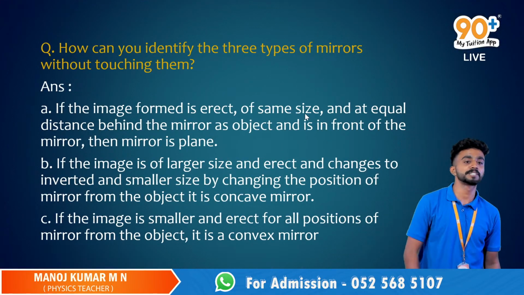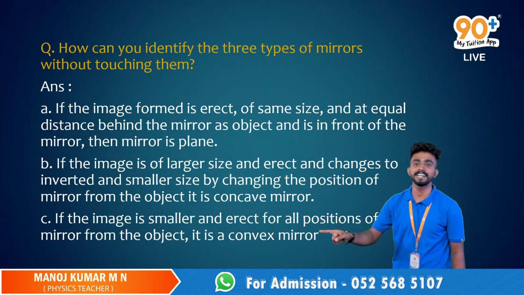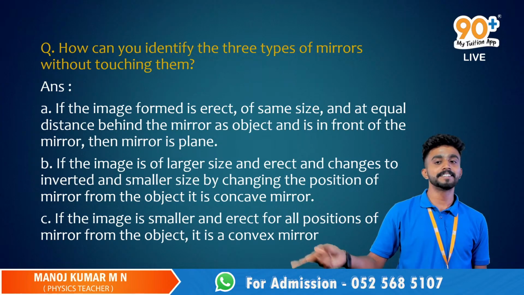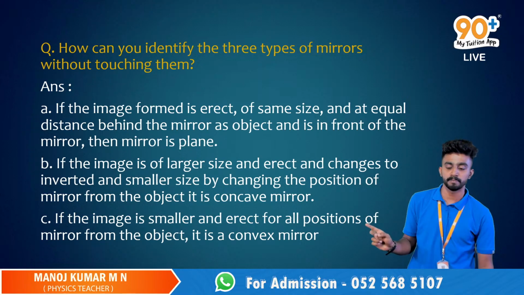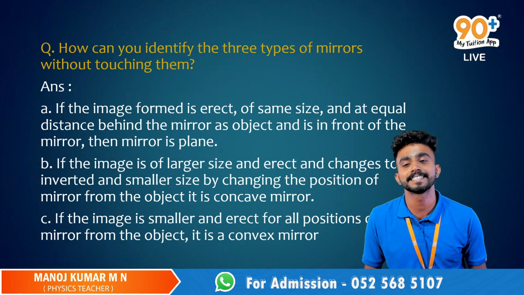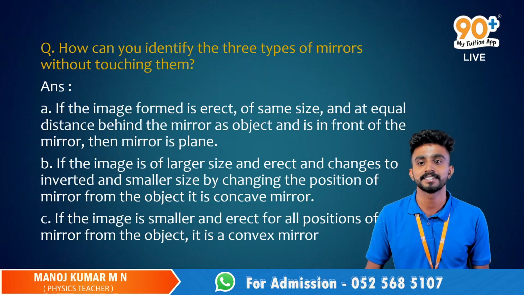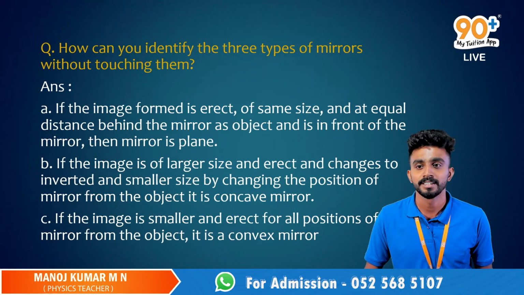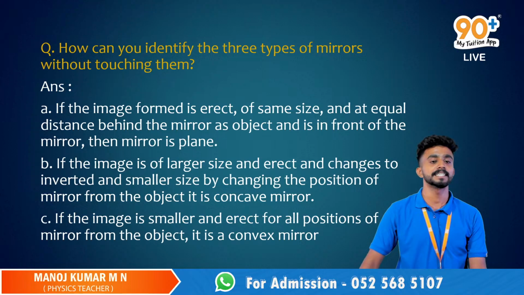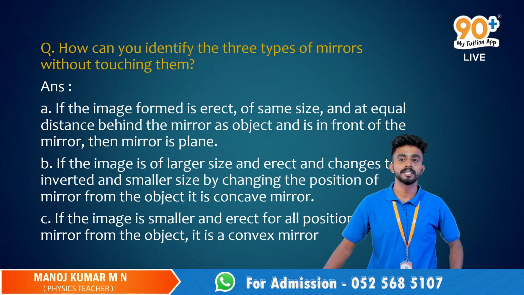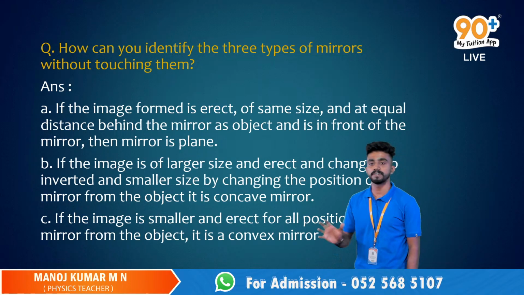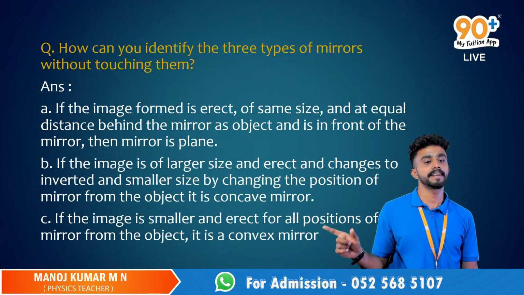If the image is smaller, got it, not enlarged, okay? The image is smaller and erect for all positions of the mirror from the object. It is none other than a convex mirror. Got it, Manish? You gave the perfect answer. It's just that you were confused about the size, enlarged or diminished. The size will be smaller, but obviously the nature will be erect for sure.